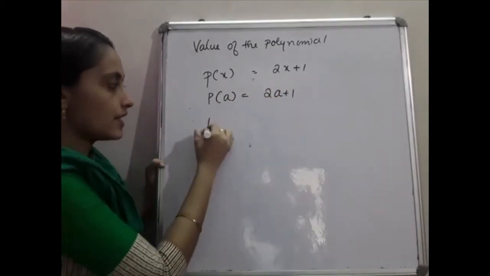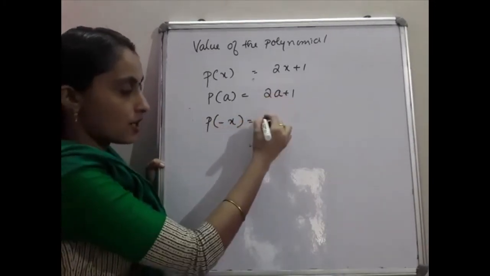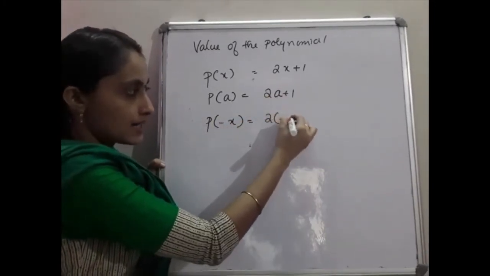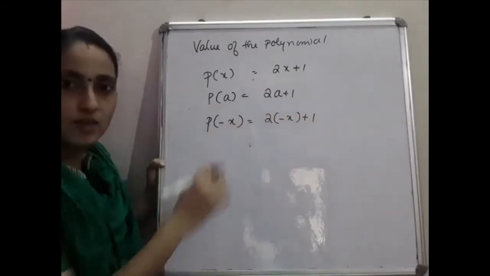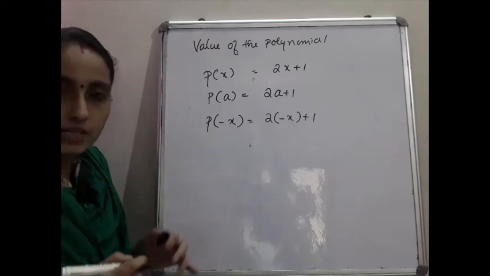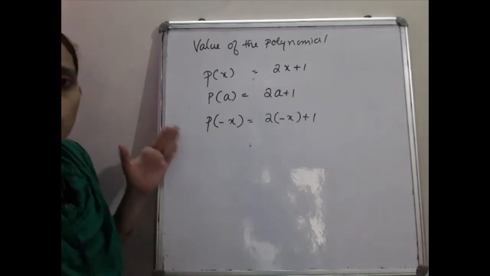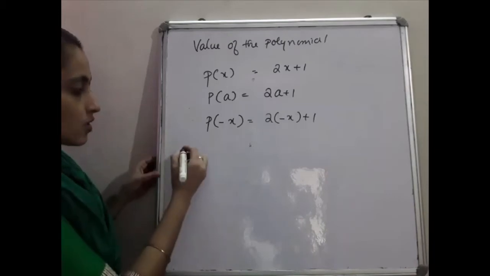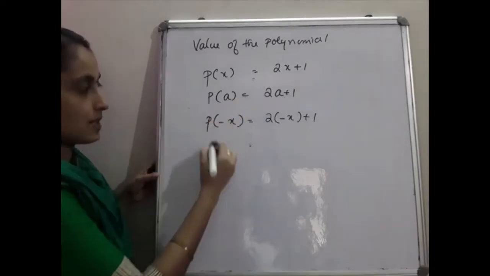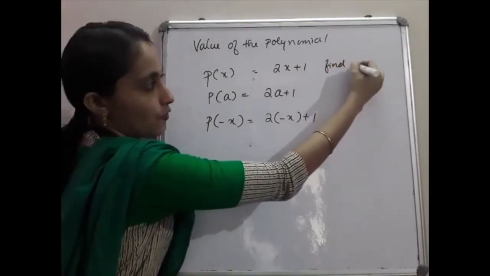Clear? And if it is p of minus x, we replace x by minus x: 2 into minus x plus 1. Likewise, you have to write. Hope you understand what p of x is: simply a polynomial in x. Okay, so we have to find the value. For example, the question is like this: if p of x is a polynomial, find the value of p of 1.